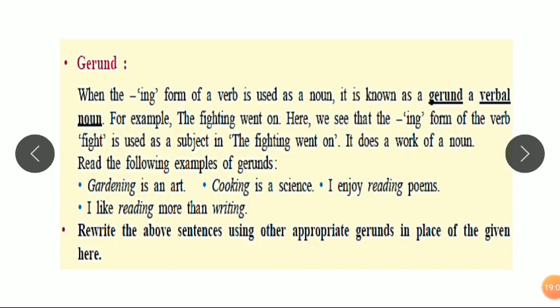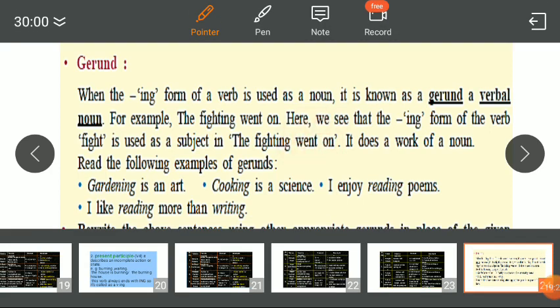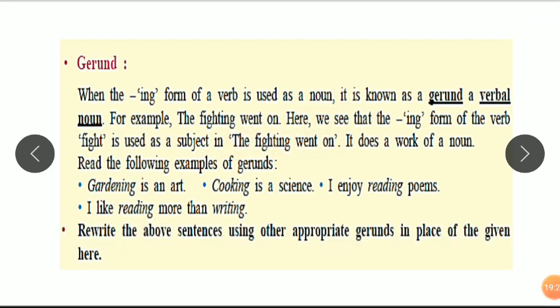Okay, now gerund. What do we mean by gerund? The ing form of a verb used as a noun or adjective in a sentence is called a gerund. A gerund always comes as a subject or object in a sentence. For example, given here: The fighting went on. Went is the main verb here, simple past tense, and the fighting is the subject in this sentence. It does the work of a noun.